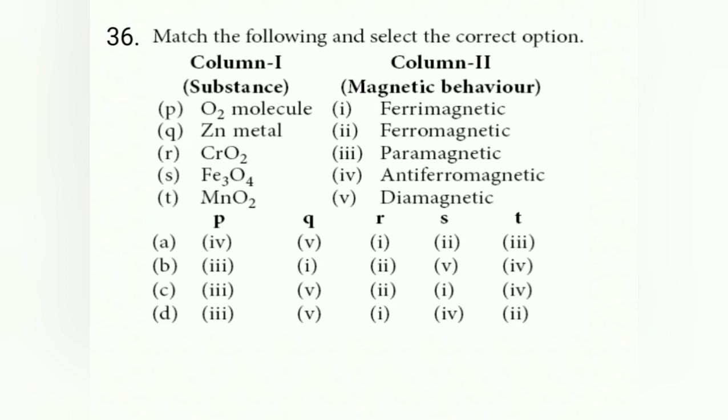36. Match the following. Oxygen molecule we know is paramagnetic, correct? P3, 3 options left. And zinc metal is diamagnetic, that is Q5. 3 options is left, but P3 and Q5 only 2 options left, C and D now. Now you can see R value, that is CrO2. CrO2 is ferromagnetic. Remember that CrO2 is ferromagnetic. So R2, only 1 option left, that is in this particular case C is the answer.